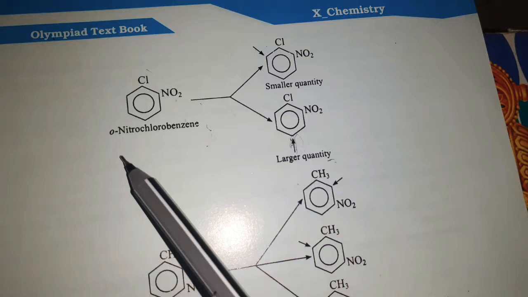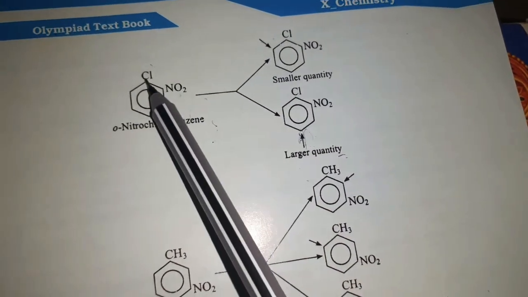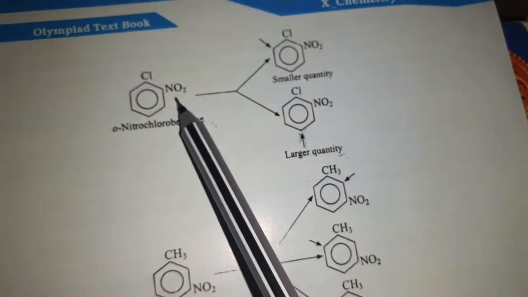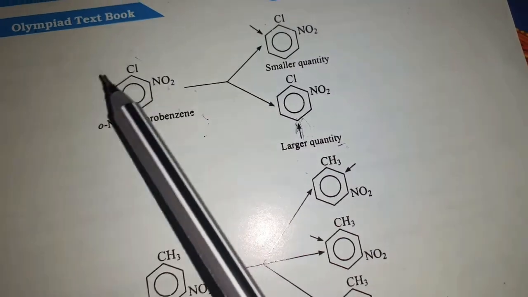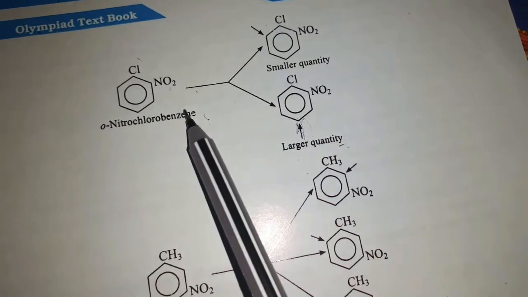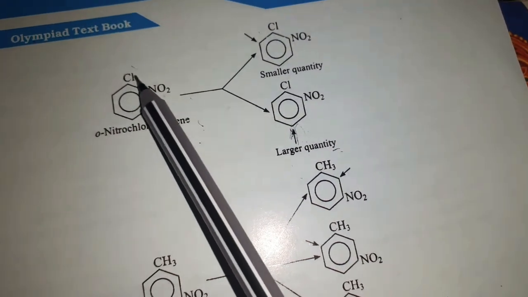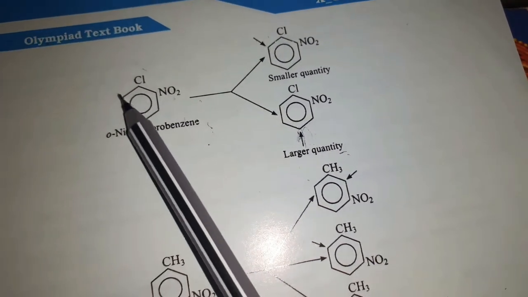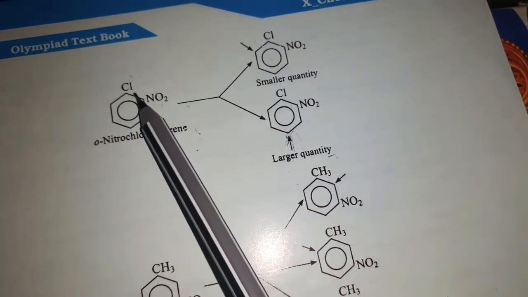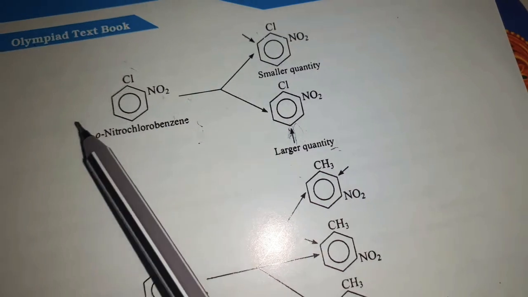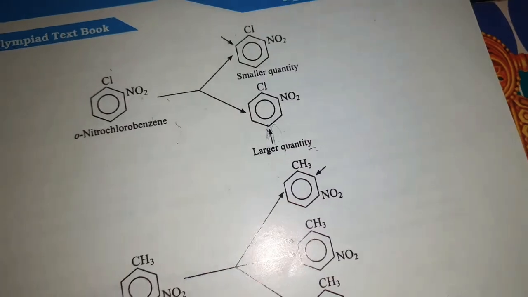Next, this is ortho-nitrochlorobenzene. This is the halogen, and halogens are ortho-para directing. And this is NO2, which is meta directing. Among ortho-para directing and meta directing, we should give priority to ortho-para directing, so we consider this halogen as powerful. As this is ortho-para directing, the substituent has to get attached either at the ortho position or at the para position.